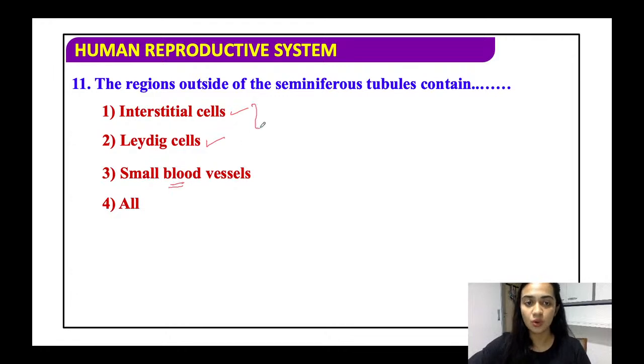So basically, all the three are present outside the seminiferous tubules.